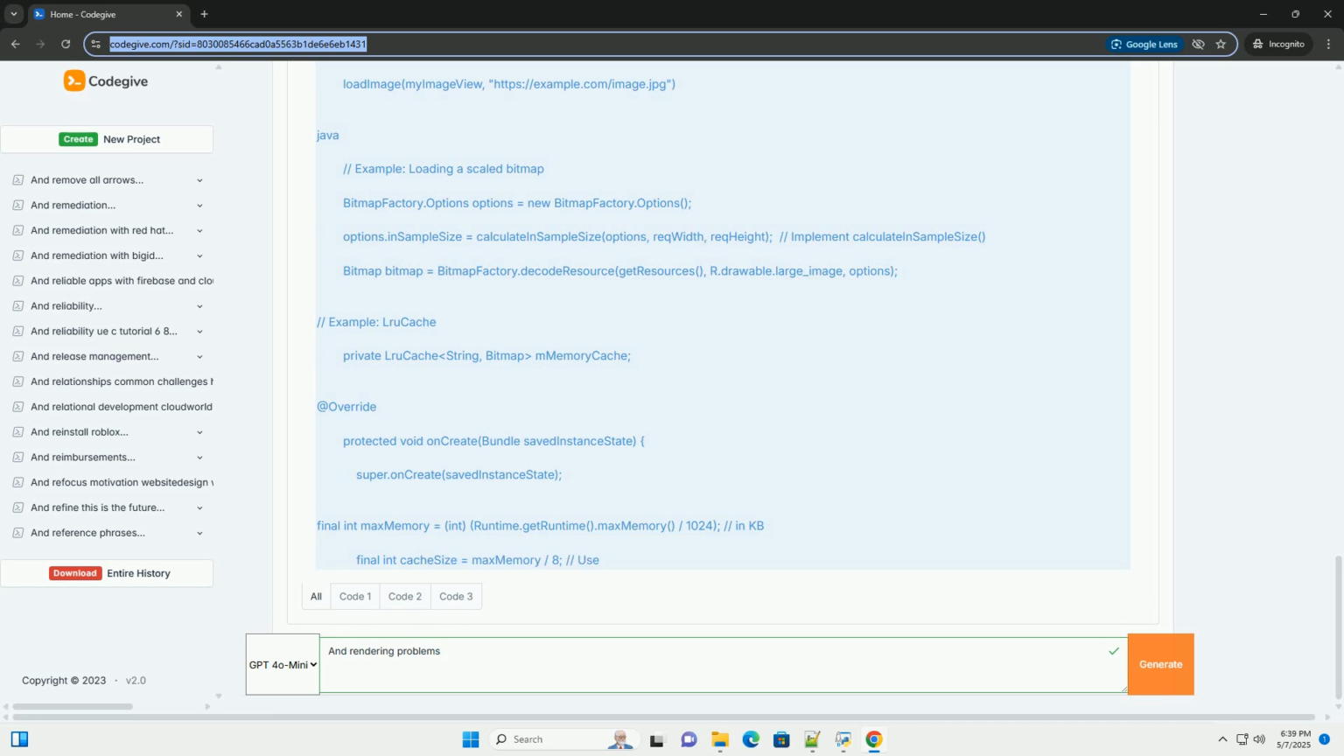Eliminate overdraw. Developer options, Debug GPU overdraw, enables a color-coded overlay that shows the amount of overdraw.